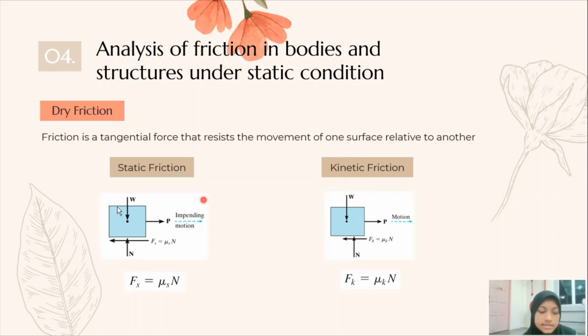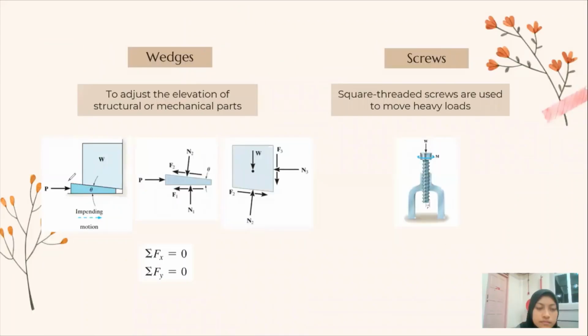In this case, the motion between contacting surfaces is impending. If sliding occurs at a slow speed, then the friction force is the product of the coefficient of kinetic friction and the normal force at the surface.